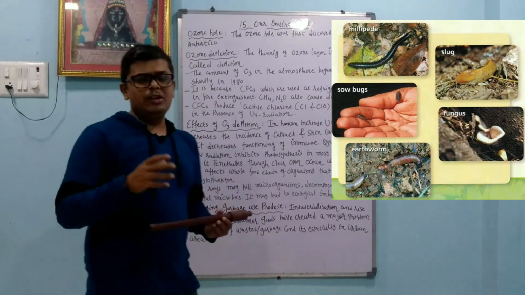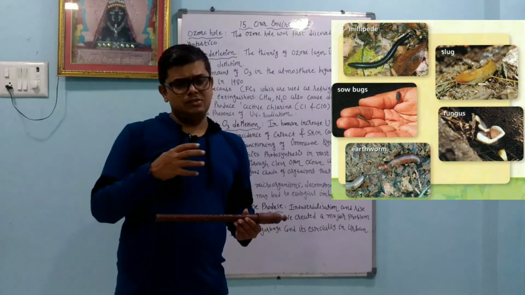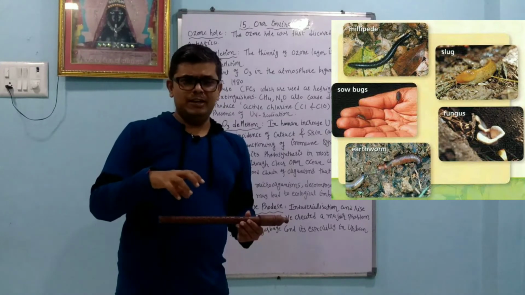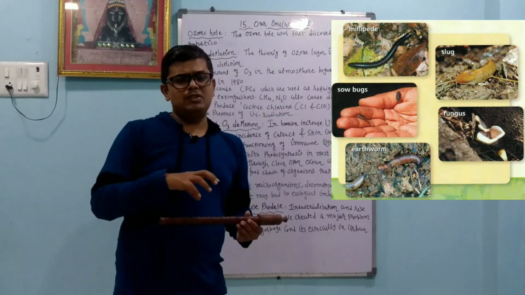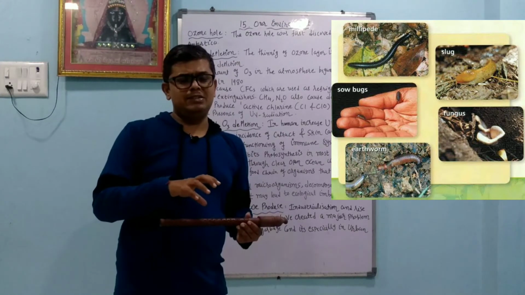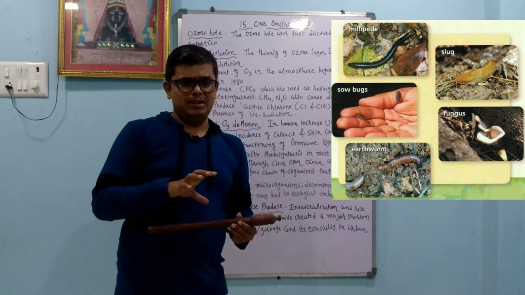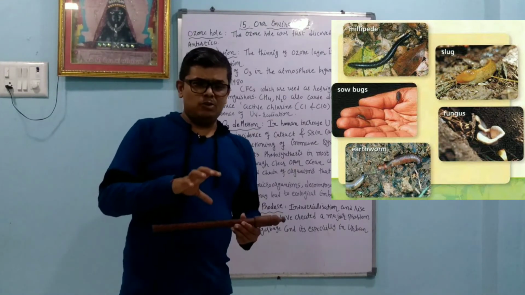So dear students, decomposers play a major role. When any dead bodies are there, they are totally destroyed, or decomposed, by the decomposers. So UV rays destroy the decomposers, and because of that, the total ecological balance is disturbed. So totally it becomes an imbalance, and it also destroys some microorganisms.